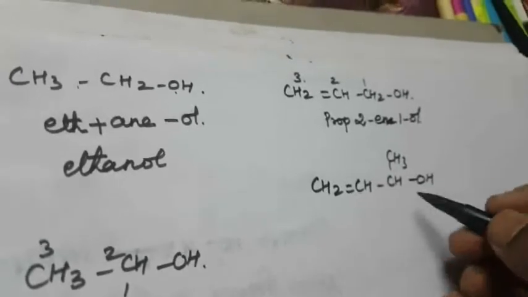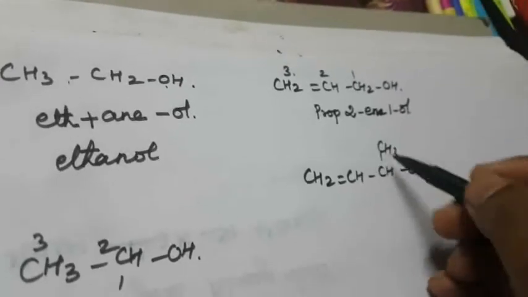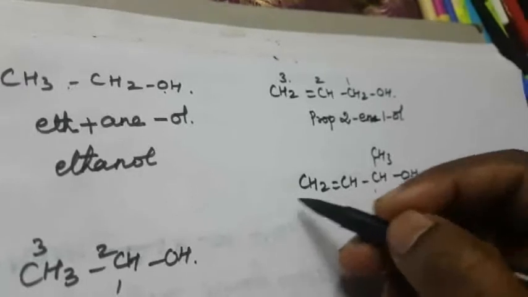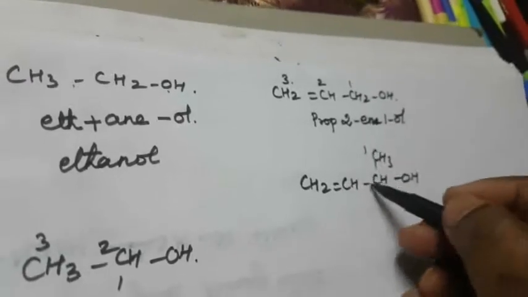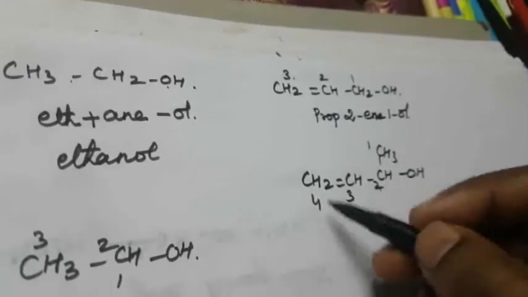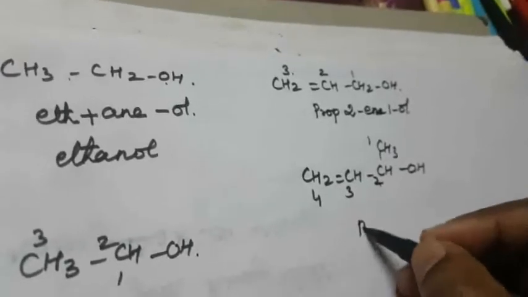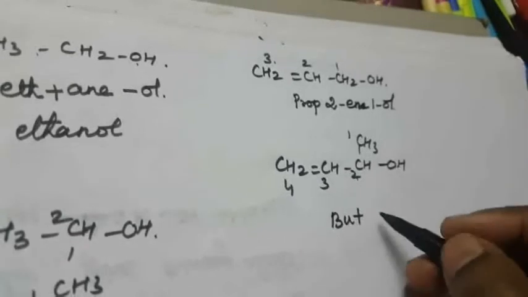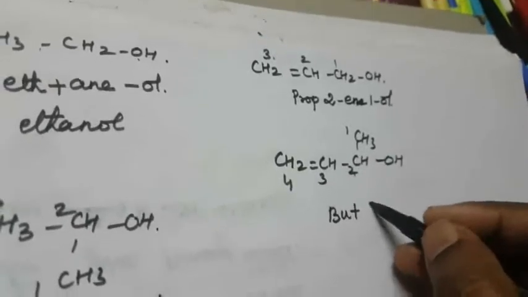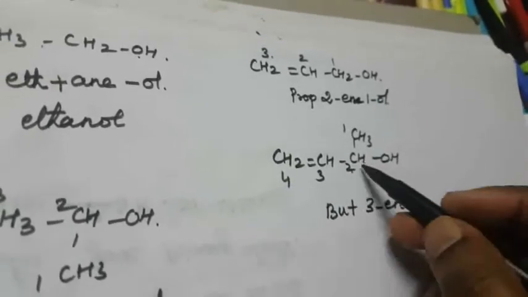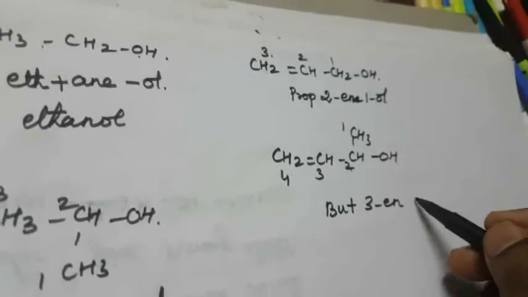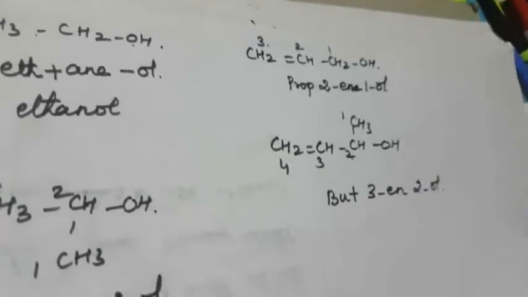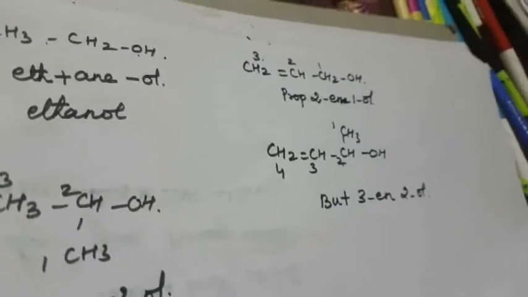So how to name this compound again? Numbering 1, 2, 3, that is wrong. So here 1, 2, 3, 4, right? That is 4, that is but, the root word is but. Which position contains the double bond? 3-ene. Which position contains the alcohol group? That is 2-ol. But-3-en-2-ol. Okay, so this is another one.